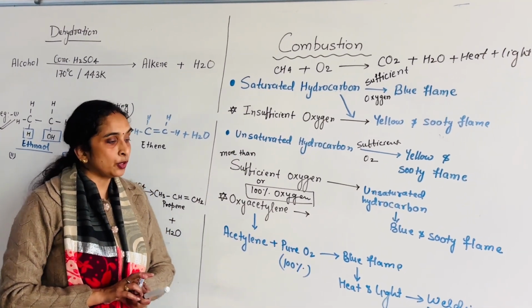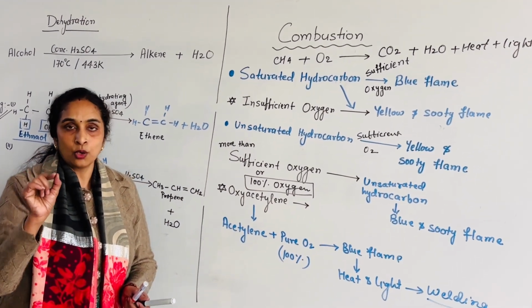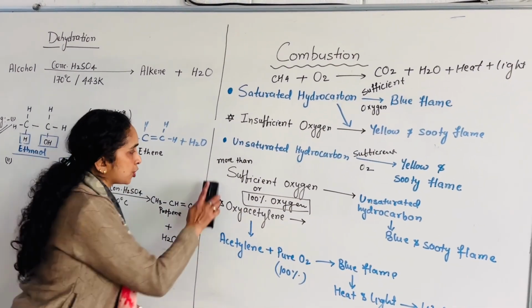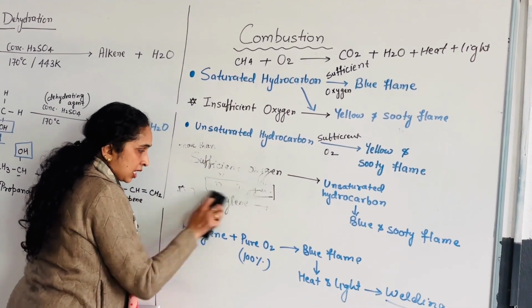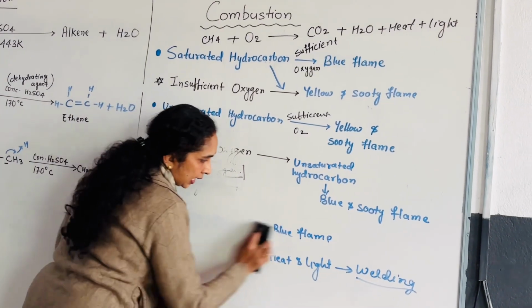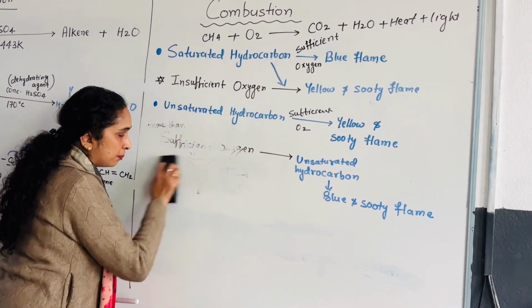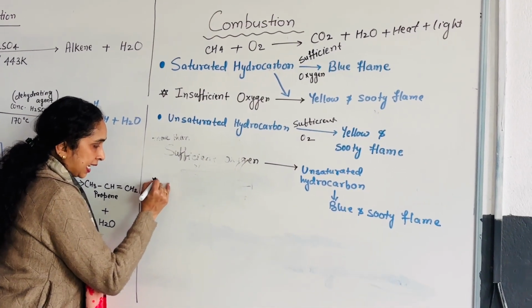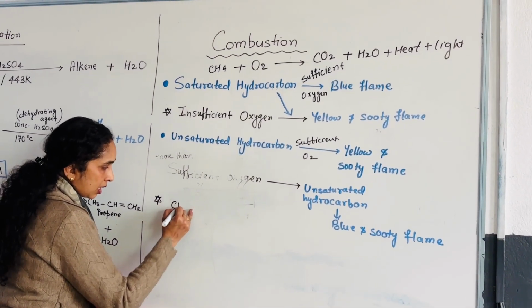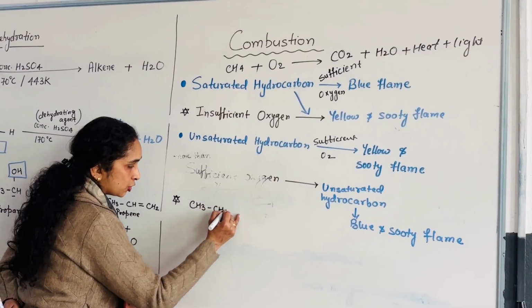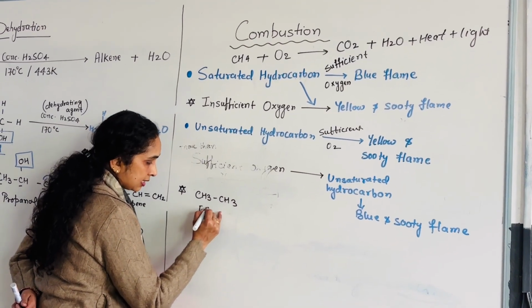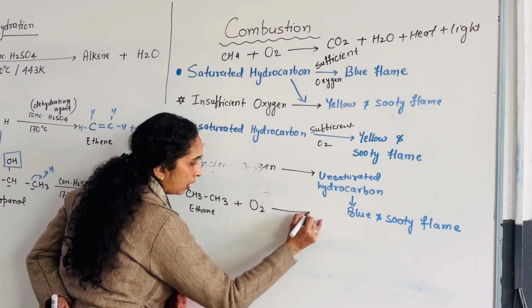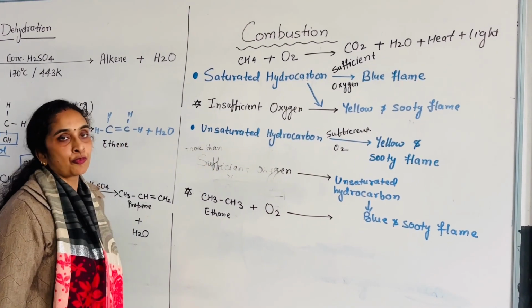So I am going to give you one or two equations. You leave your answer to the questions which I am going to give you in the comment box. You have to complete the equation after balancing it. If CH3CH3, what is it? It is ethane. What happens when ethane is burned in the presence of oxygen?